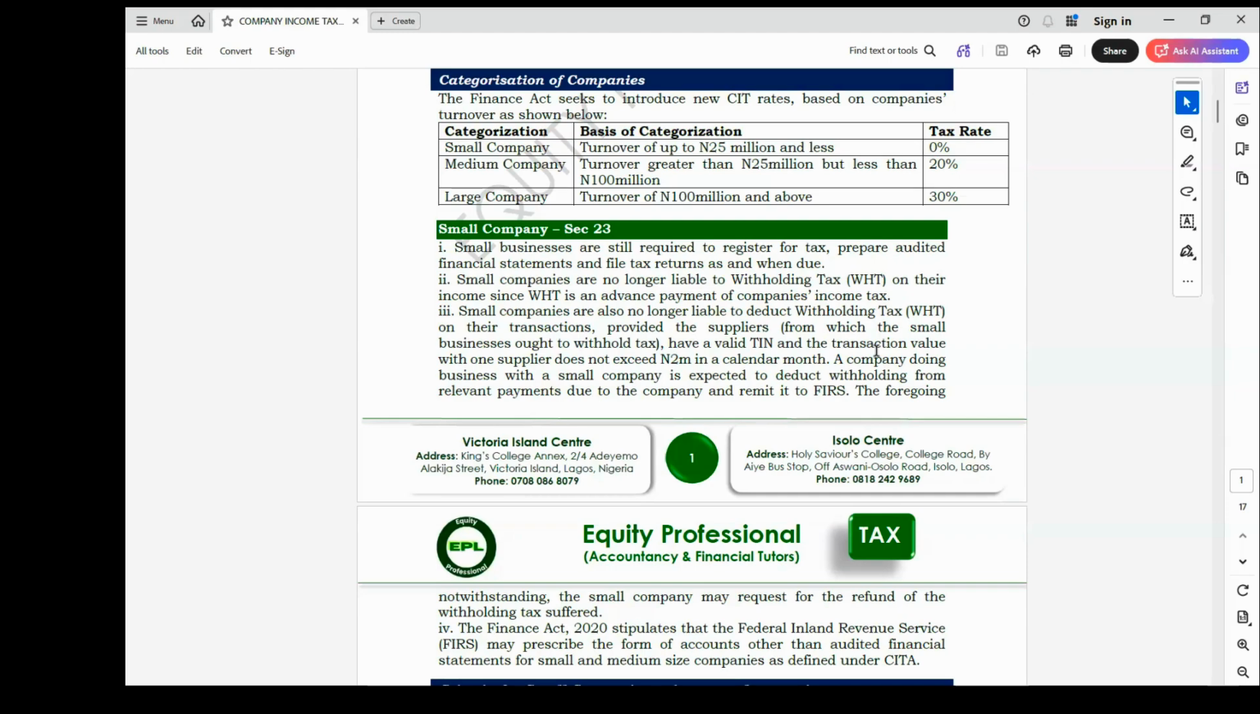So a small company cannot deduct withholding tax, provided that the vendor has a valid TIN and the transaction does not exceed 2 million in a calendar month. Because they are looking at it that if you deal with 2 million with a single vendor, if you multiply it, it may not make it a small company again. So that is in the case of that. Also, the Finance Act stipulates that Federal Revenue may prescribe the form of account.